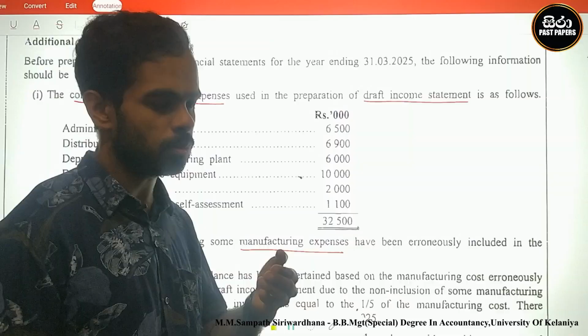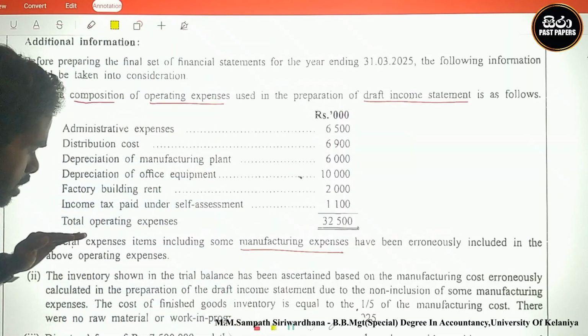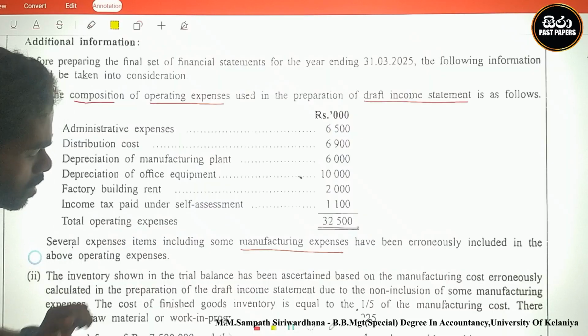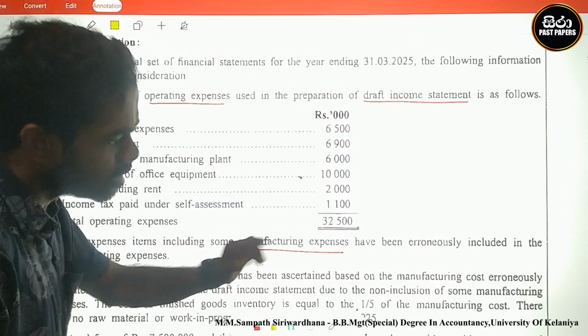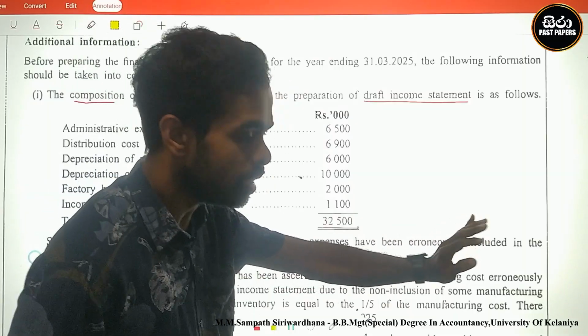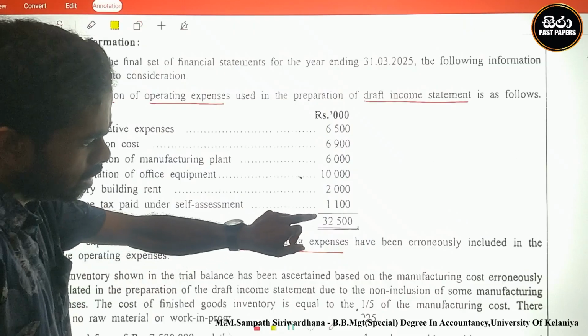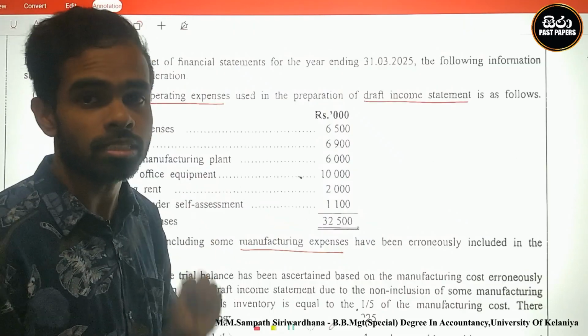Operating expenses mean distribution cost or administration cost, but these operating expenses included manufacturing expenses.